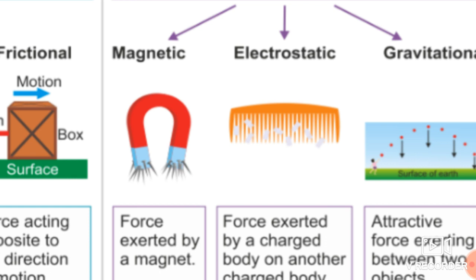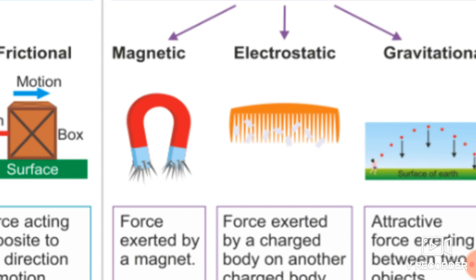These paper pieces get attracted towards the comb. Okay students, so this is the example of electrostatic force. Here also there is no direct physical contact between the comb and the pieces, but due to a certain force, the electrostatic force, they get attracted towards each other.